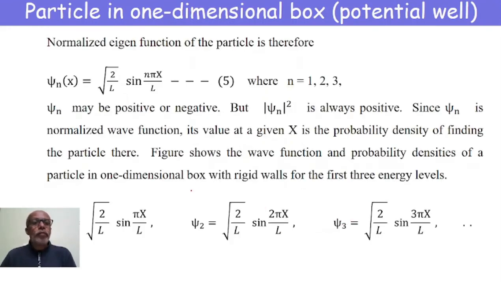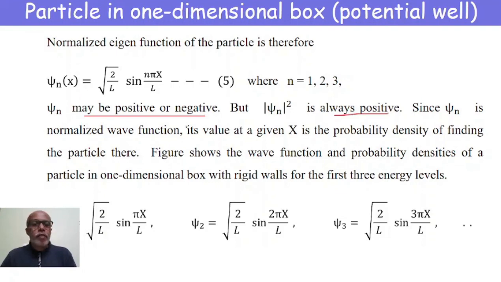Now, the normalized eigenfunction of the particle is, therefore, psi of x is equal to A sin, where A is nothing but square root of 2/L, sin(nπx/L), where n can take the values 1, 2, 3, 4. This psi may be either positive or negative, but the square of it is always positive.